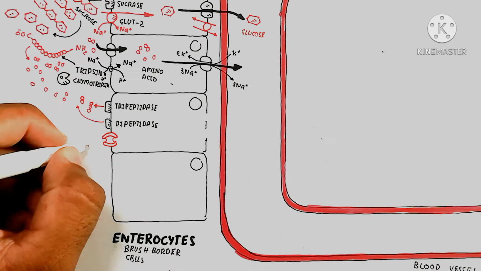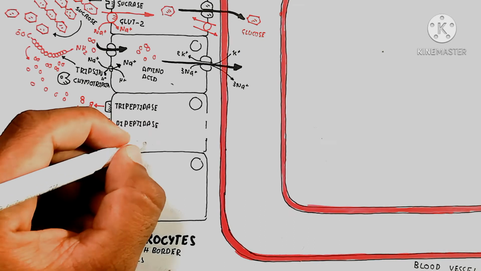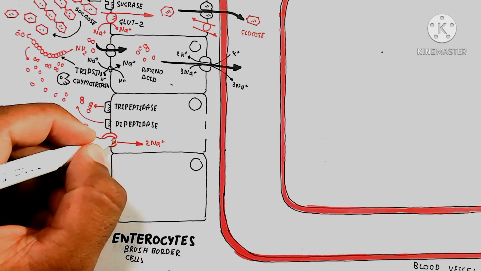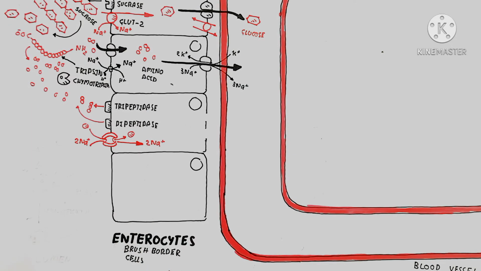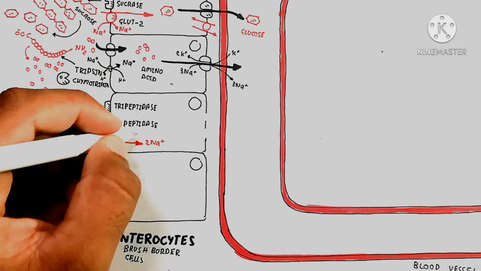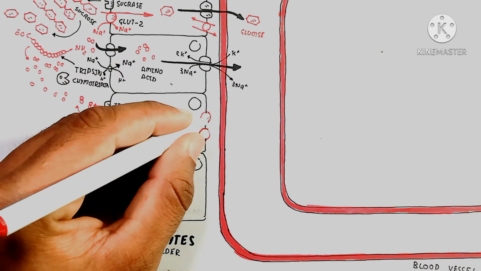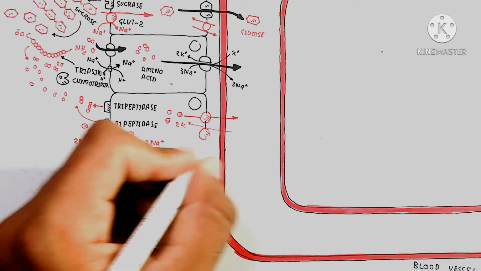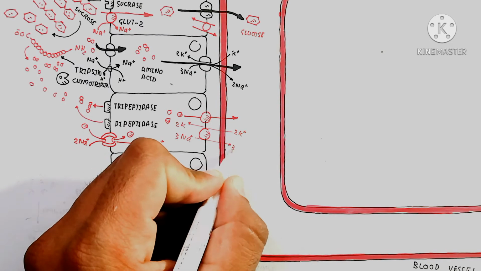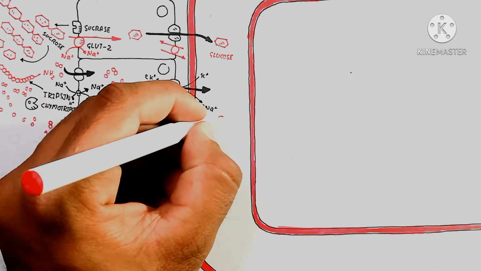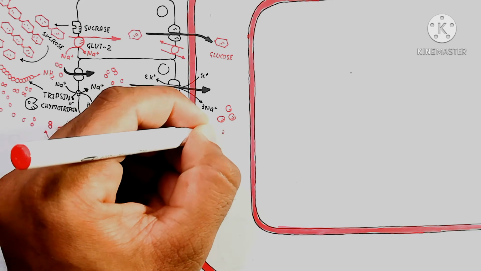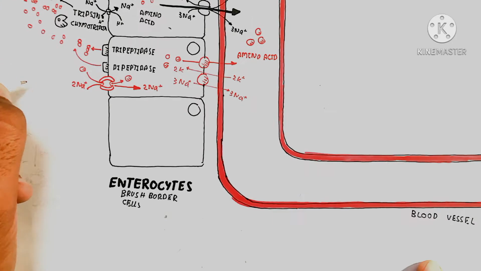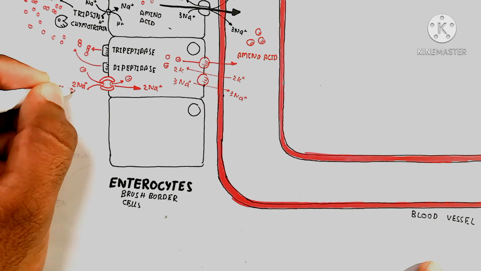So what happened? These amino acids will increase in the blood vessels, in the circulatory system. The protein will be used in the liver. Here are the tripeptidase and dipeptidase enzymes present on the brush border cell, which also break down the peptide bond and convert peptides into amino acids.